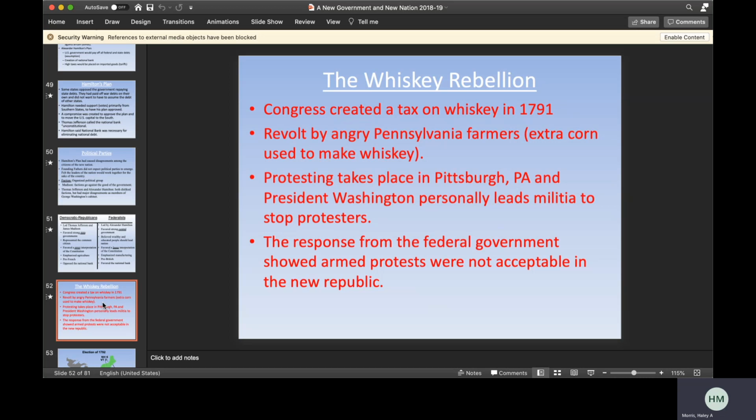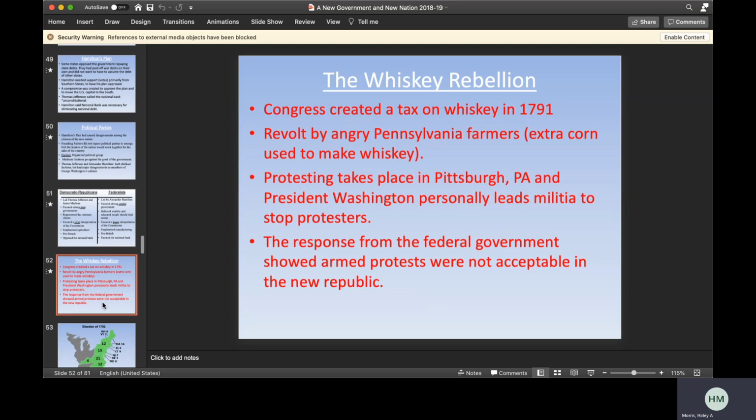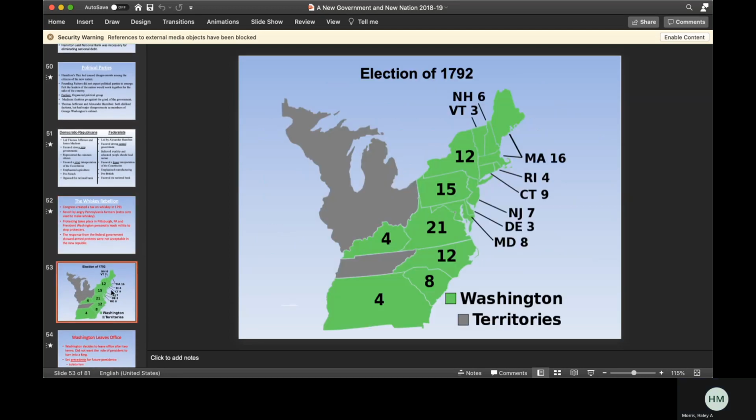And so this kind of shows the difference between, we talked about Shays' Rebellion before the Constitution was formed. Shays' Rebellion was hard to put down because there was a very unstructured Constitution, the Articles of Confederation, that didn't allow for that to occur. Whereas under the Constitution and with the new government established, they were able to stop the revolt very well. And so the response from the federal government showed that armed protests were not acceptable in the new republic.